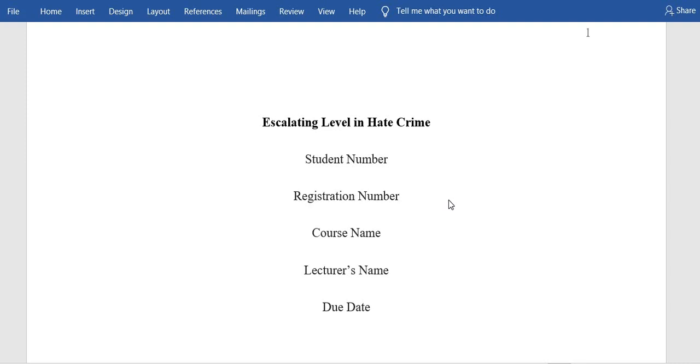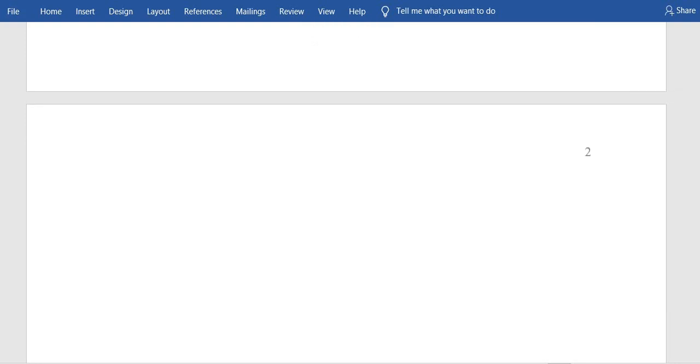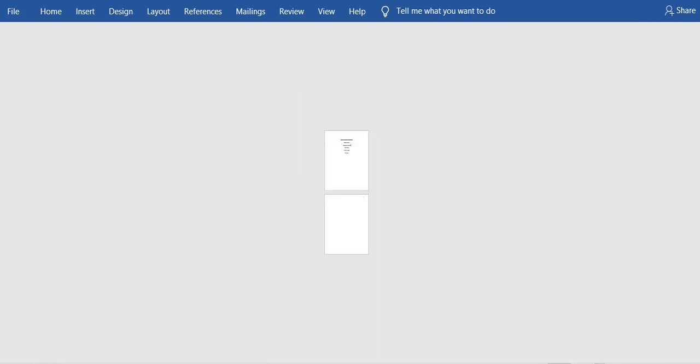And remember that we now have the details of the student. Now we are proceeding. Now this is the first page of your writing. Remember, we had already split the page. Now we have got our first page here, and now we have got our second page. So guys, let's just see how it looks. You can see how our page looks. Now we have got the first page, then we proceed to the second page.